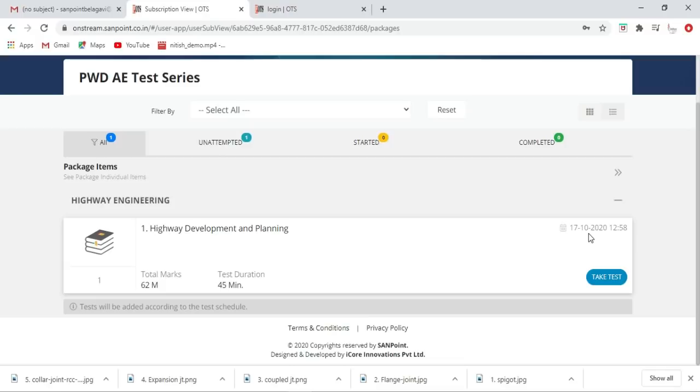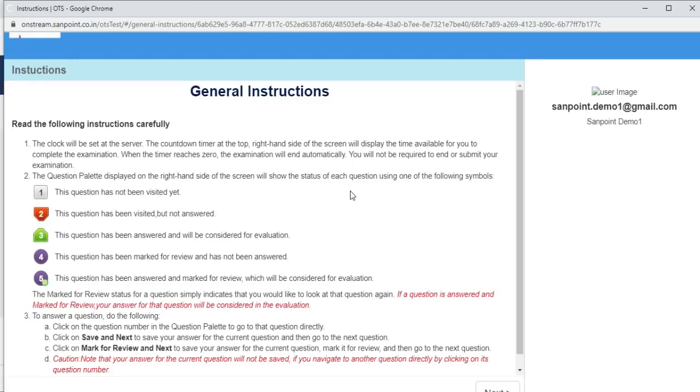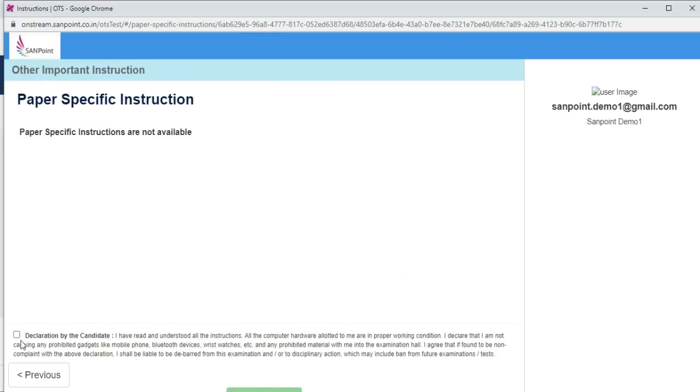So we have uploaded the test on this date, this timing, and the total marks are 62 and the timing is 45 minutes. And how many questions will be there? 31 questions, because in the PWD test you are having 2 marks per question. So now you will be taking the test. Click on this. Okay. Now you are directed to a new window. So click on next here. Then just click on this declaration. Then ready to begin.